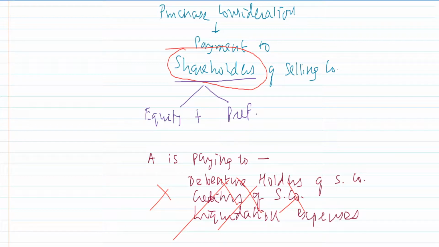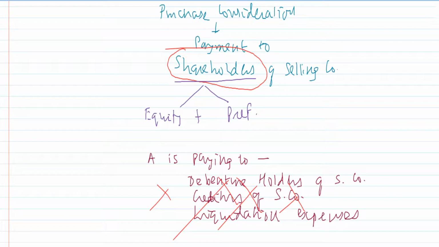Are you making payment to the debenture holders? Fine, you will have to make the payment to debenture holders. You will have to settle the creditors also of the selling company. You might be paying for the liquidation expenses, but these are not payments to the shareholders. And because this is not a payment to the shareholder, it will not form part of purchase consideration. These are payments separate of the purchase consideration.